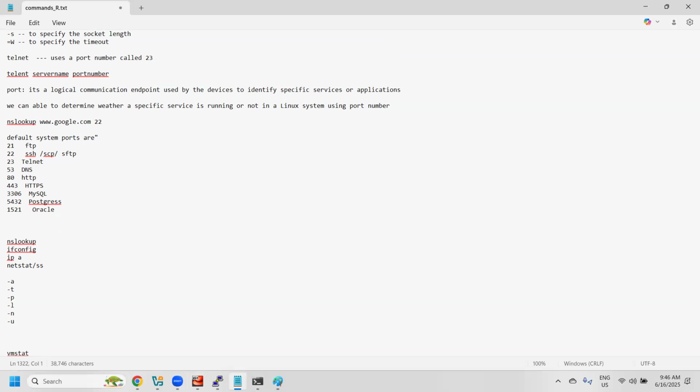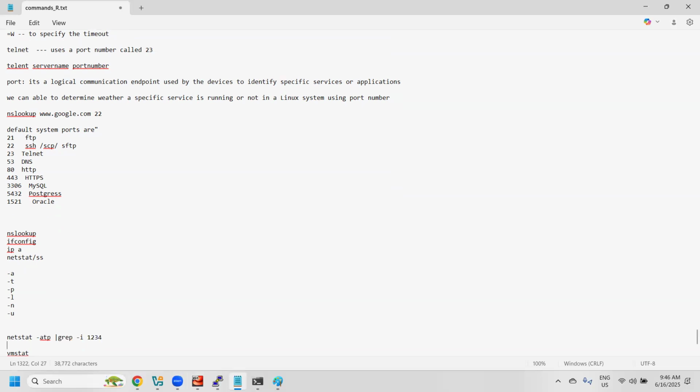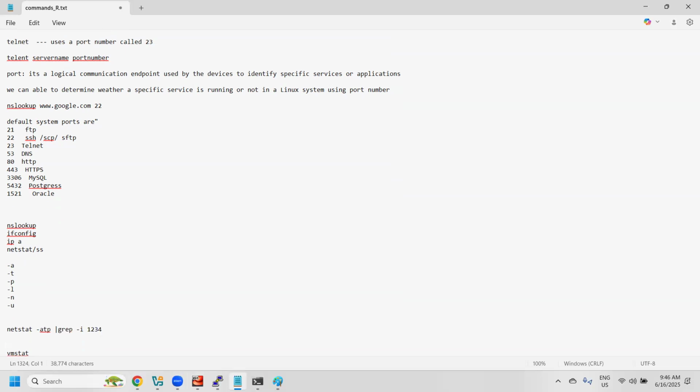We use netstat -atp, for example: netstat -atp | grep -i 1234. If you want to know whether port 1234 is opened or not, we can use this netstat command. We also use the netstat command in some other scenarios.